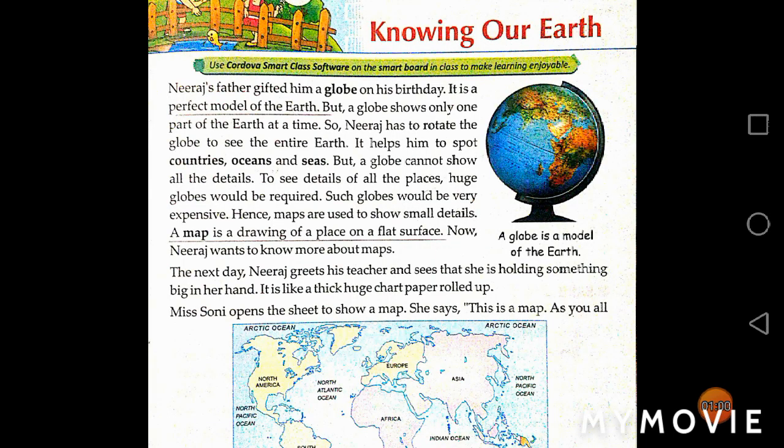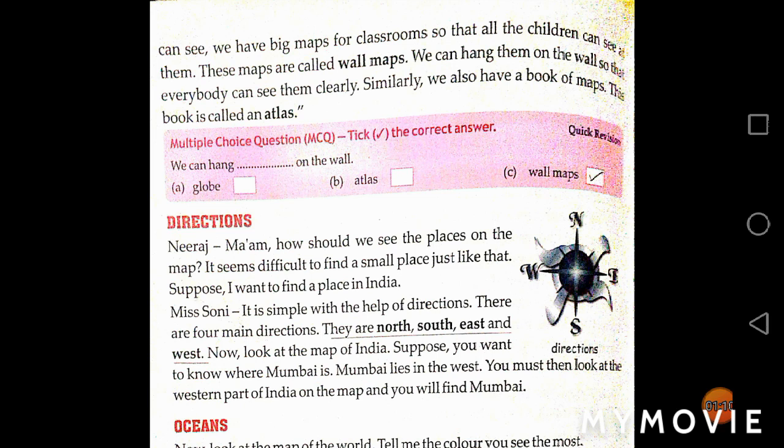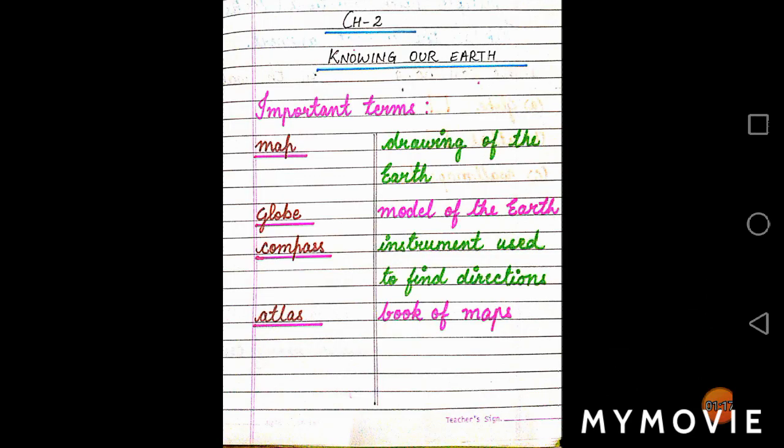Students, the chapter contains some subpoints also. They are countries, oceans, seas, then wall maps, atlas, and so on. Before we start the chapter, let me explain the important terms.